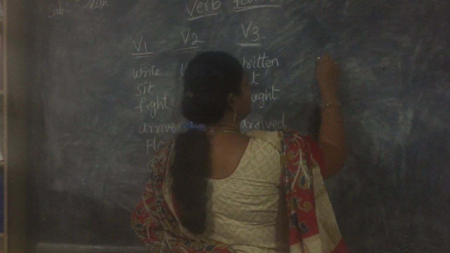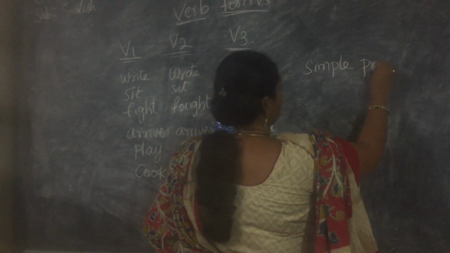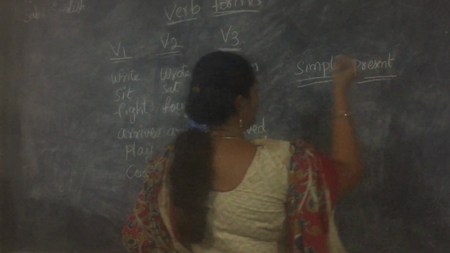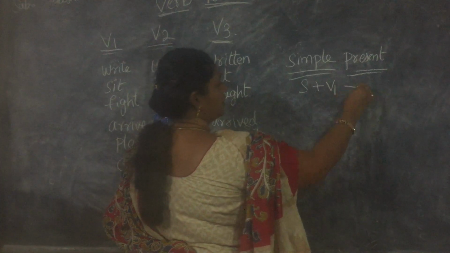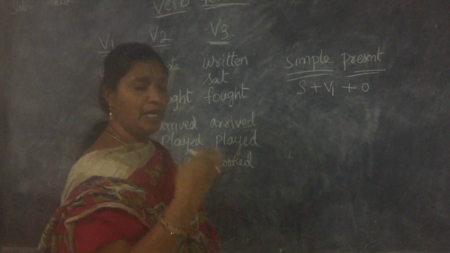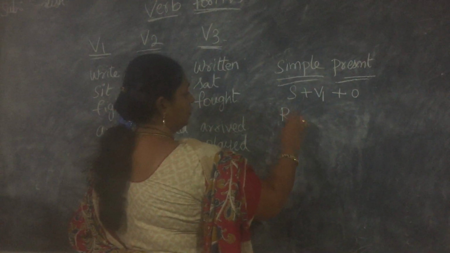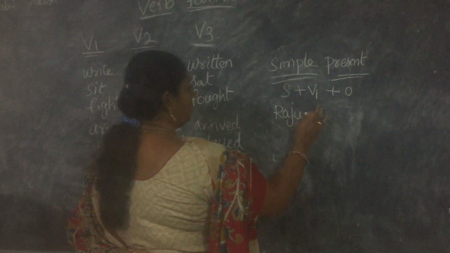See, simple present. What is the structure? Subject plus V1 form of the verb plus object. Now subject means it could be anybody, any person or anything we are talking about. Now Raju, Raju is the subject, and V1 form.